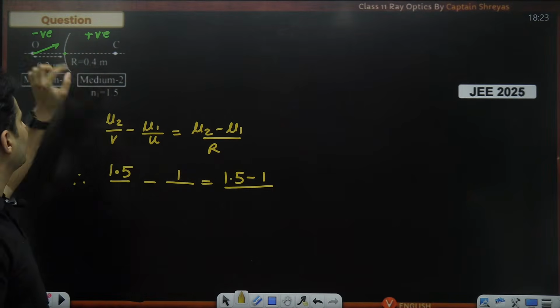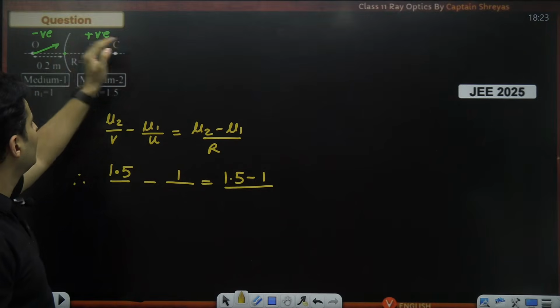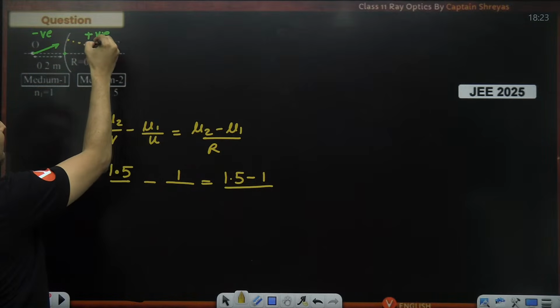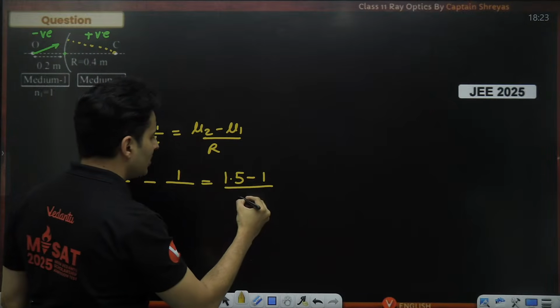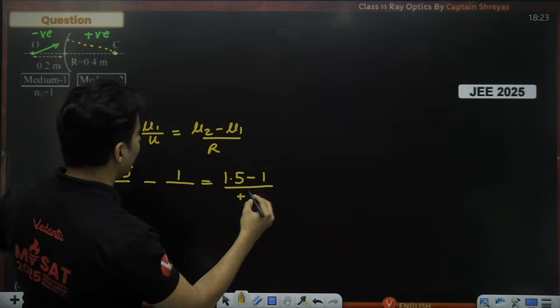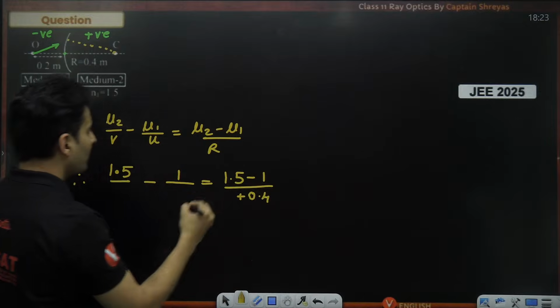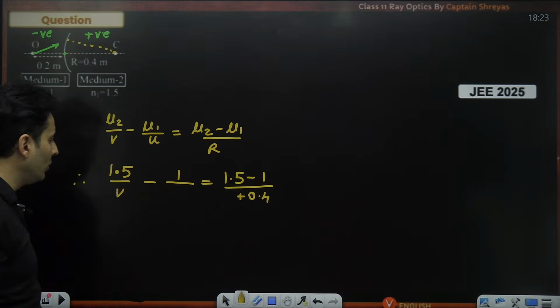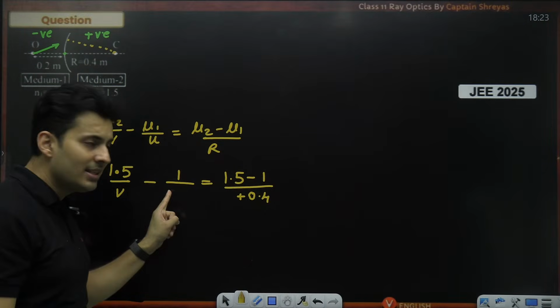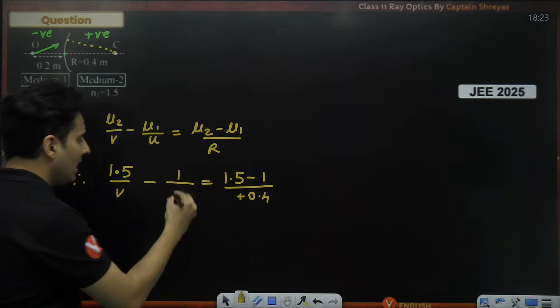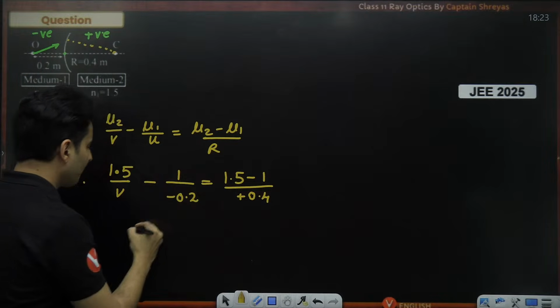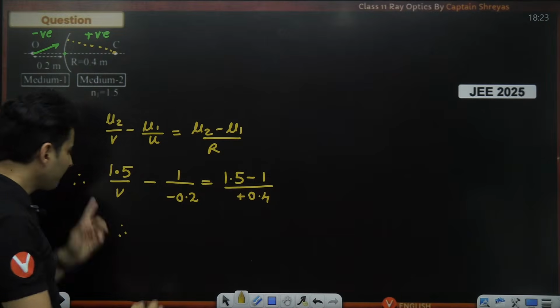Now think about each distance separately. Like first of all, radius. The surface curvature is here. So when you think of the radius, it is on the positive side of the convention. So it will be plus R. R is nothing but 0.4. Image distance is what I don't know, so I'll put it as an unknown. Only thing remaining is U, which is object distance, which is on the negative side, and it is basically 0.2. Now you have to solve this question.